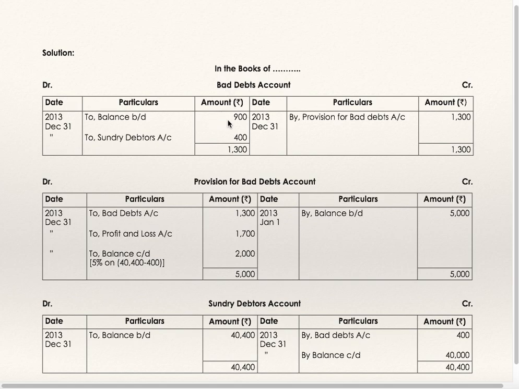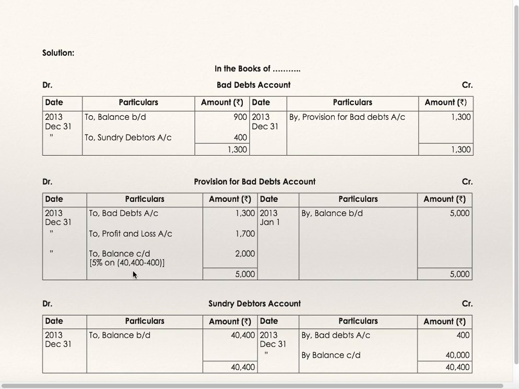Bad debts account: to balance brought down 900, to sundry debtors 400, by provision for bad debts account 1300. Provision for bad debts account: by balance brought down 5000, to bad debts 1300, this is getting transferred here. To balance carried down 2000, this is nothing but 40,400 are debtors, out of that 400 are bad.